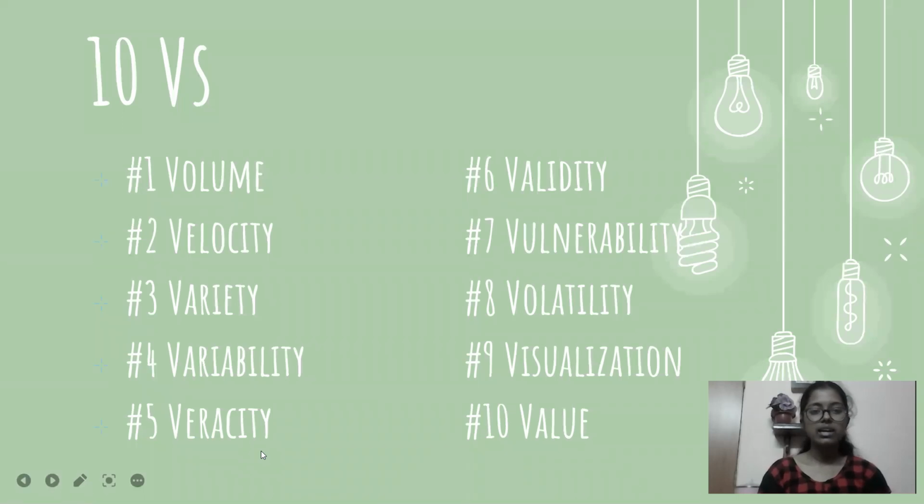these are the 10 V's of big data: volume, velocity, variety, variability, veracity, validity, vulnerability, volatility, visualization, and value. So these are the 10 V's. Let's go and continue with each V.